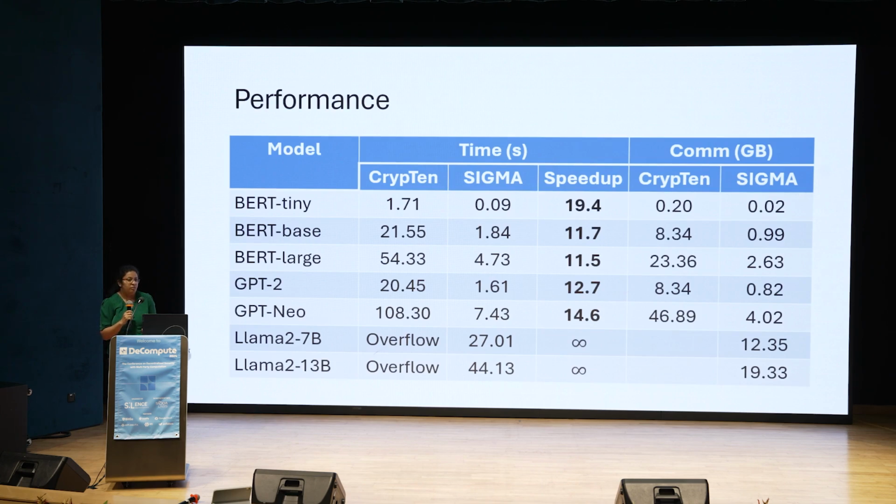And here are the performance numbers, comparing with Crypten on a wide range of transformers, starting from BERT tiny to BERT large, the GPT models, and the largest model, which is Llama 2 by Meta, with 7 billion parameters and 13 billion parameters. We are faster than Crypten all over the board, and on the larger models, which is Llama 2, Crypten crashes with an out-of-memory error, and Sigma scales gracefully.